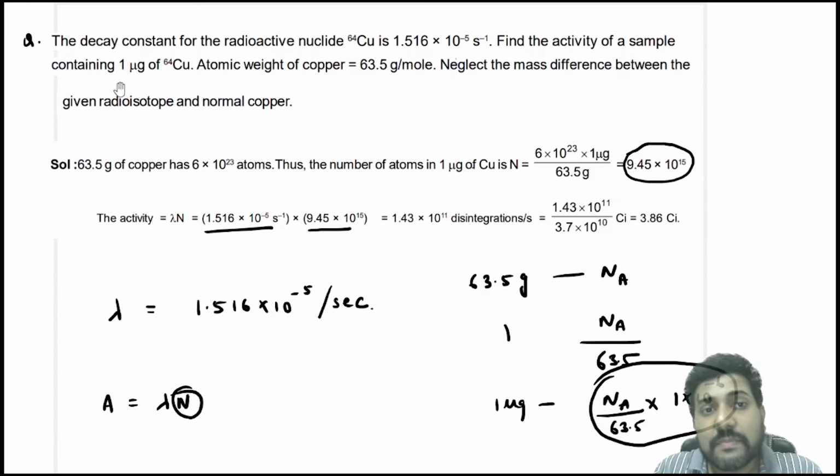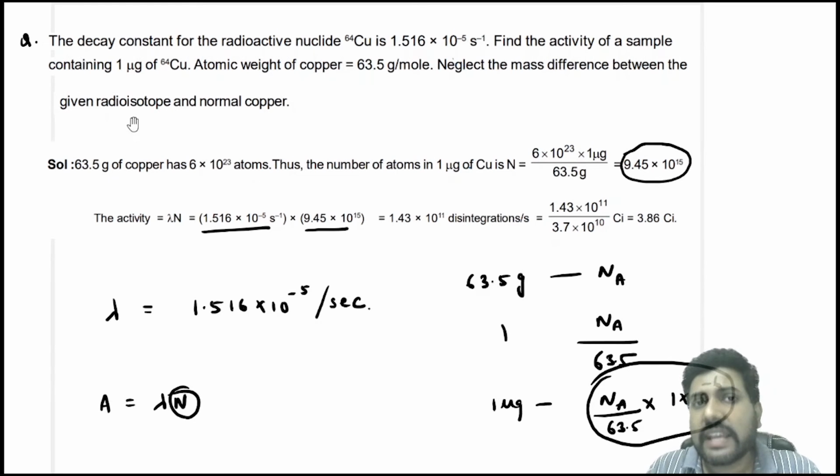The mass is important. As the mass changes, or as the number of nuclei changes, the activity changes. Activity decreases with time because the mass constantly decreases, because the number of nuclei constantly decreases.